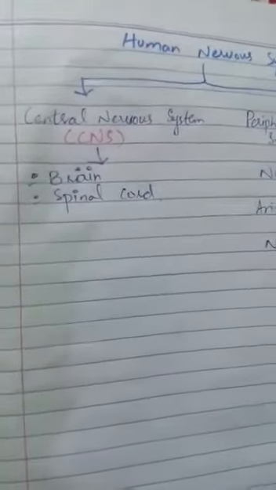So our next topic is the human nervous system. All of you know that the nervous system is related to our brain and our spinal cord. In the human nervous system, in man and other higher animals, the nervous system consists of two major parts: the central nervous system, CNS, and the peripheral nervous system, PNS.